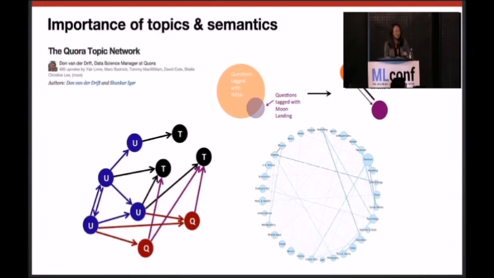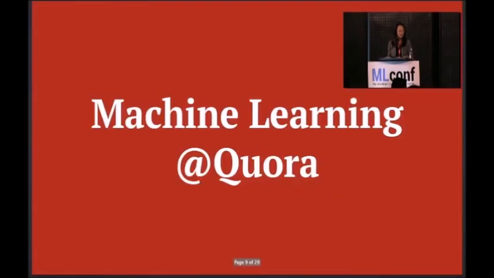I don't know where he is, but he did analysis of the importance of topics and semantics to understand if we have a topic network that could evolve and develop into new knowledge domains and provide a scalable scheme to organize new content as they get added to the product. So overall, analysis and studies like this help us make the right product decisions and trade-offs when needed.